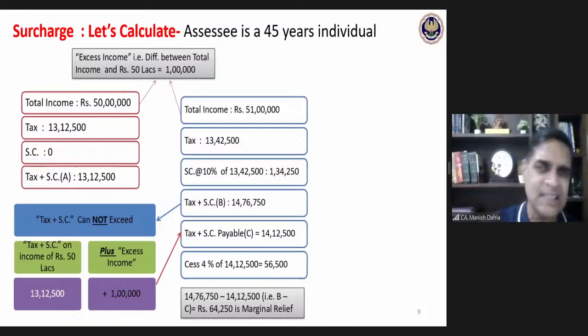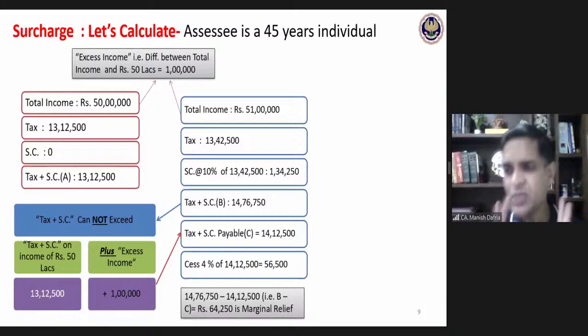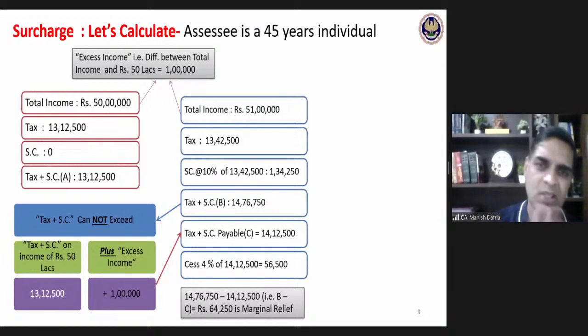Assessee is a 65 years of age individual resident in India. This is the information the question has given you.